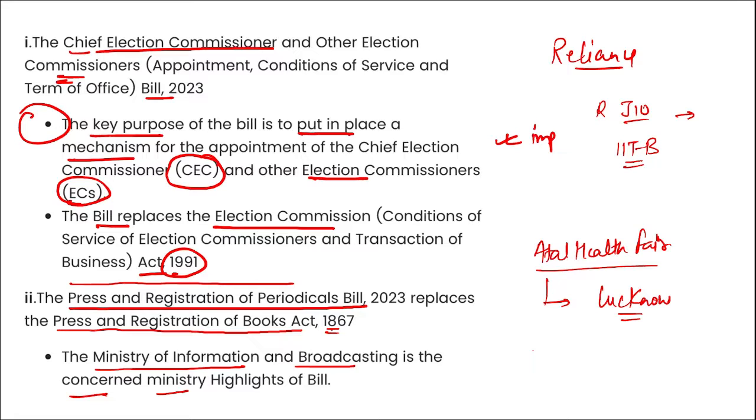Next, which airline became the first Indian airline to carry 100 million passengers in a particular year? It is Indigo. Indigo became the first airline to carry 100 million passengers in a particular year.